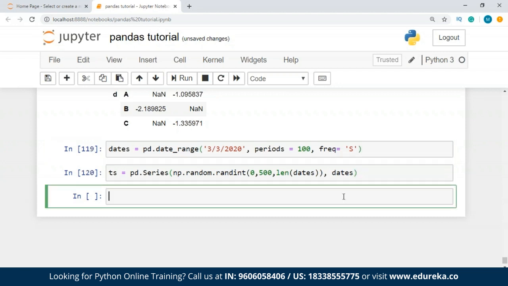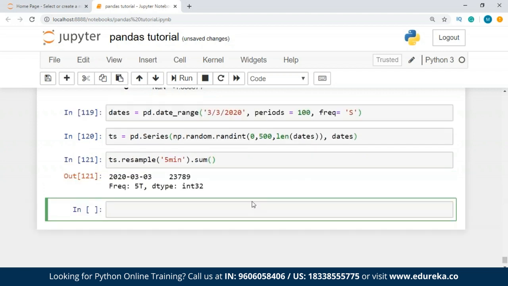Right, so now I will have to make a few changes to that ts, which is the time series I've made. I'll write it as ts.resample, and I want to make it 5 minutes, right? And I have to sum this. So no errors there, guys.